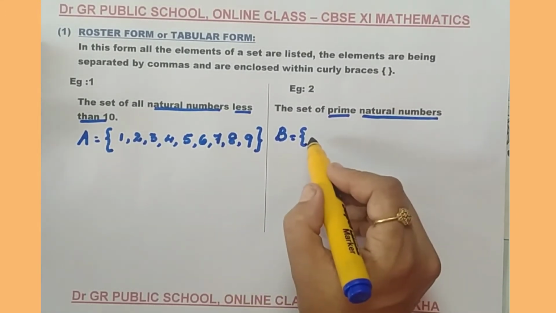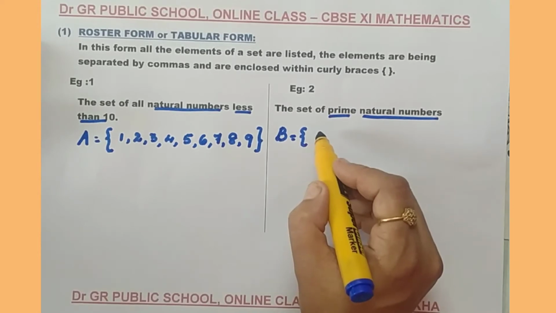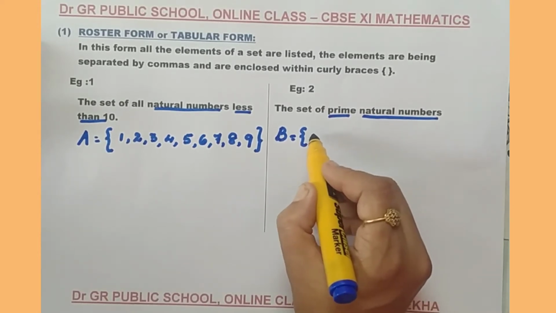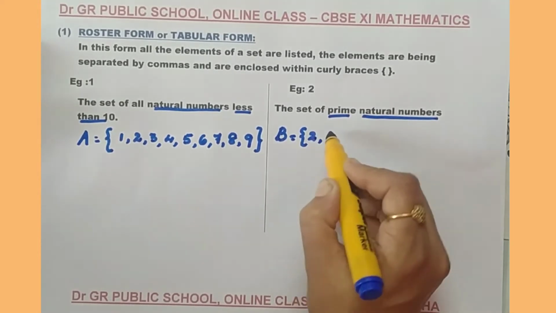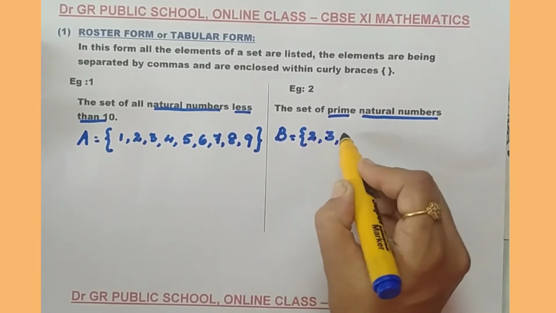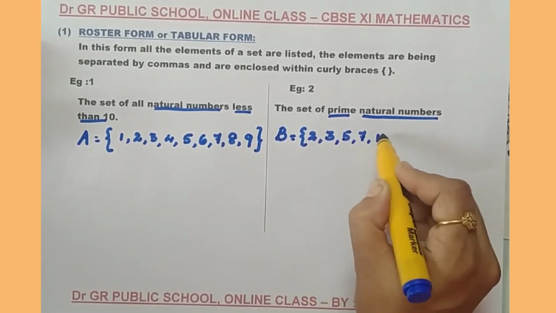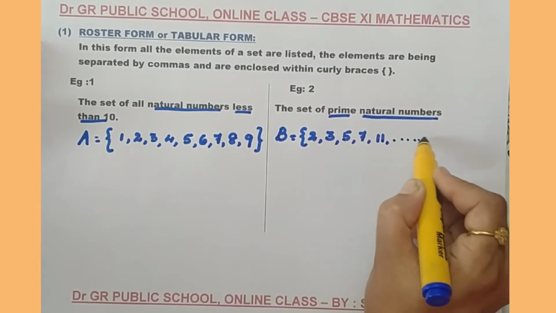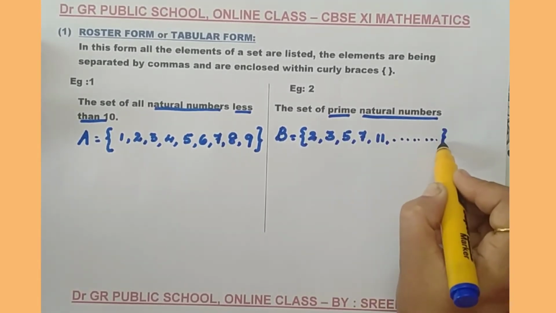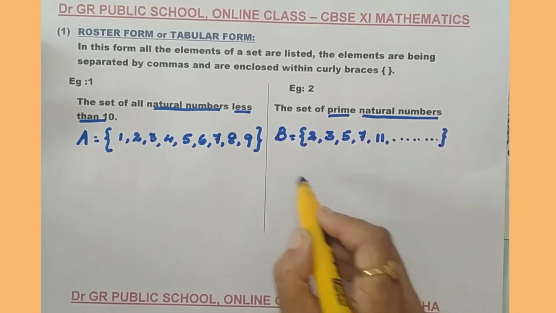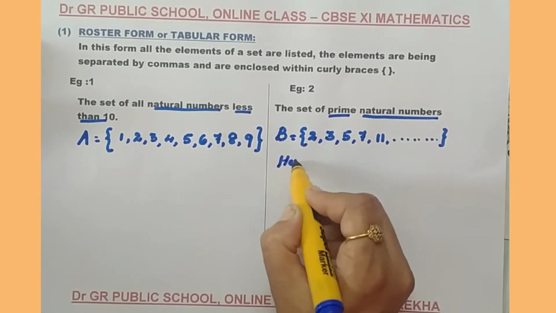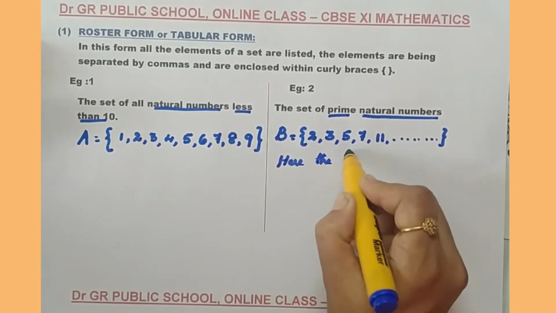We know that 1 is neither prime nor composite. So, the next prime number will be 2, 3, 5, 7, 11, etc. Because the list continues indefinitely.